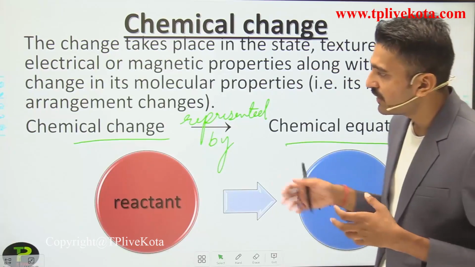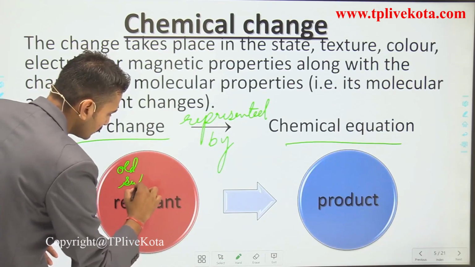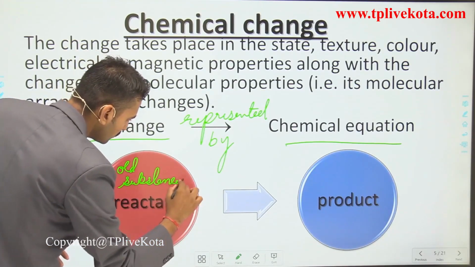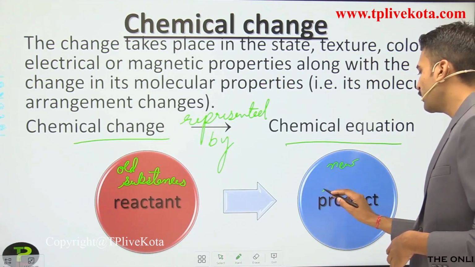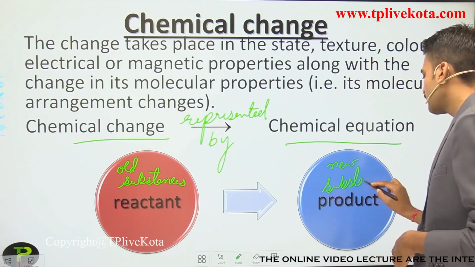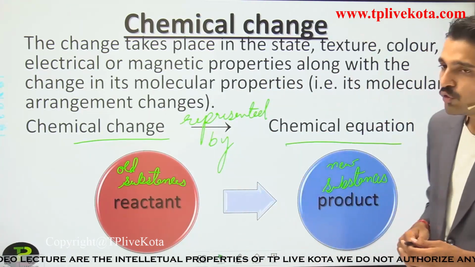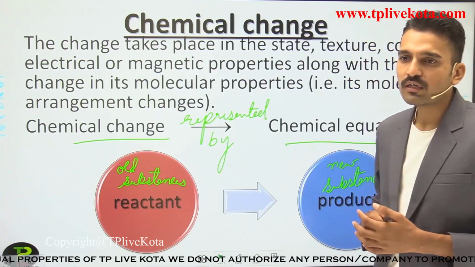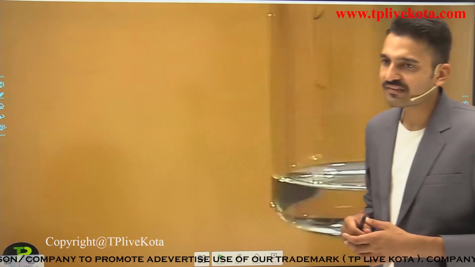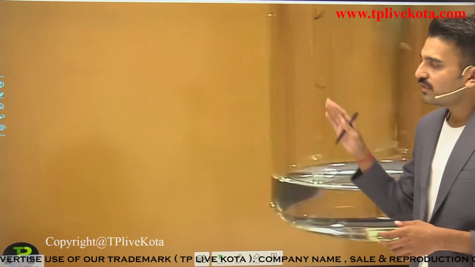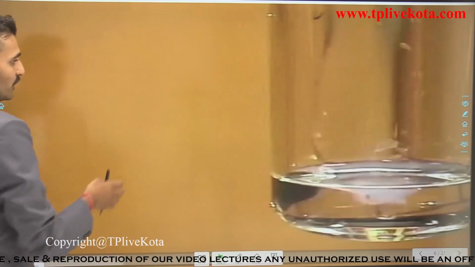So what is happening in a chemical change? The reactants, which are the old substances, are transforming into new substances. So this is all about a chemical change. So let us study. Before moving to the next slide, let us see this particular chemical change. So I'm starting here.